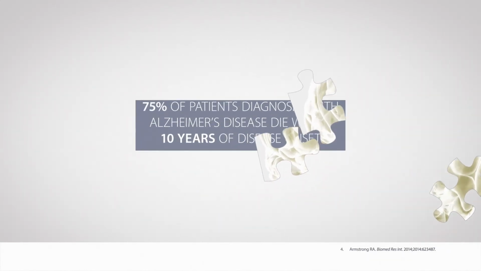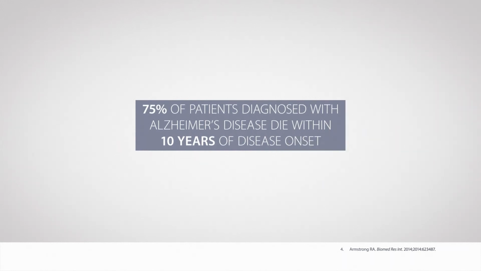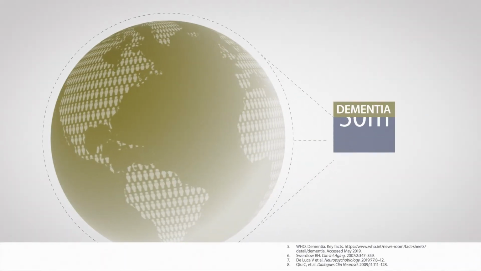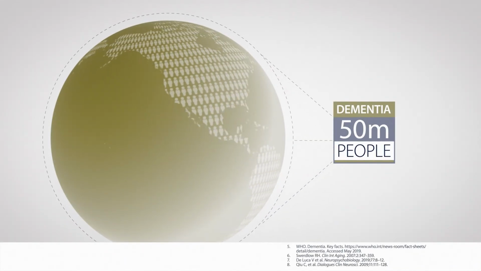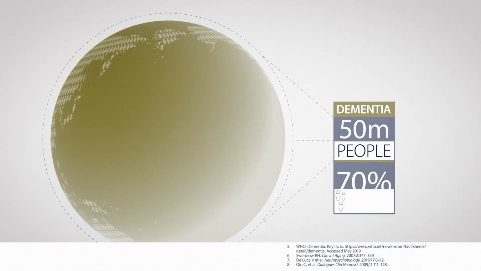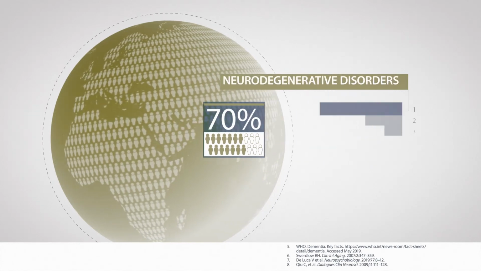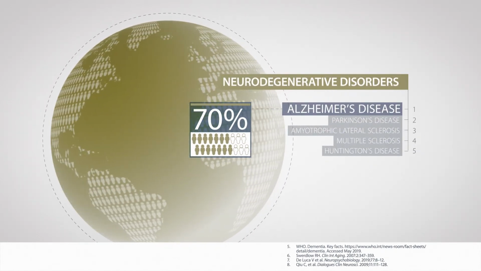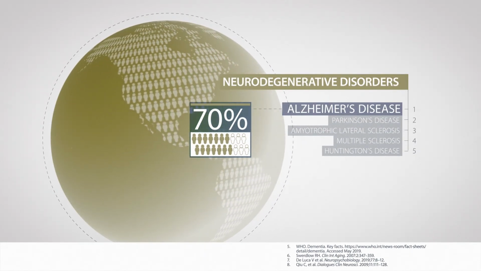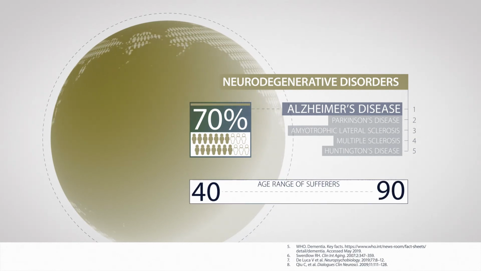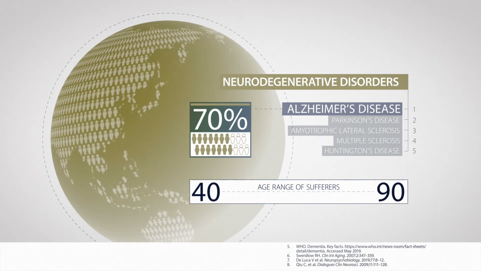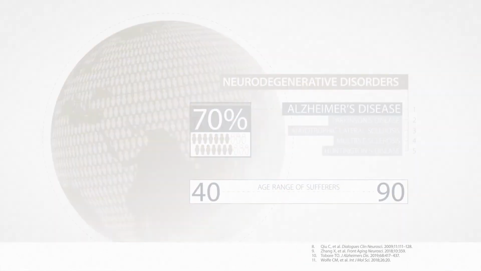One study has shown that 75% of patients diagnosed with Alzheimer's disease die within 10 years of disease onset. Globally, around 50 million people suffer from dementia. Alzheimer's disease may account for up to 70% of this number. It is considered the most common neurodegenerative disease of aging. Age of onset ranges from 40 to 90 years of age, with a steep increase in prevalence with increased age.